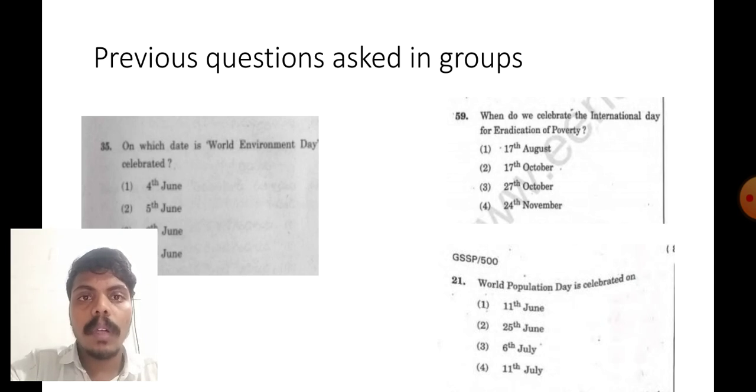Before going to our important days, we have to see what previous questions were asked on days. On which date is World Environment Day celebrated? That is 5th June. When do we celebrate the International Day for Eradication of Poverty? That is 17th October. World Population Day is celebrated on 11th July. These are the questions asked in previous examinations. From this we can conclude there is one question from important days in a calendar.